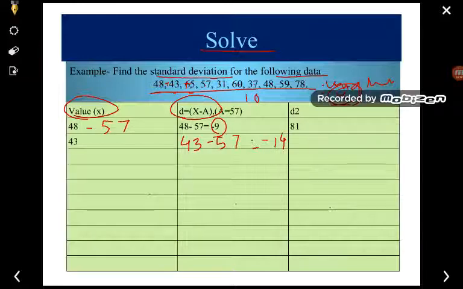Similarly, the next value is 65, so 65 minus 57 will give you plus 8. Similarly, you have to do the rest and send it to me on the WhatsApp number. This is the work given to you as feedback for tomorrow.